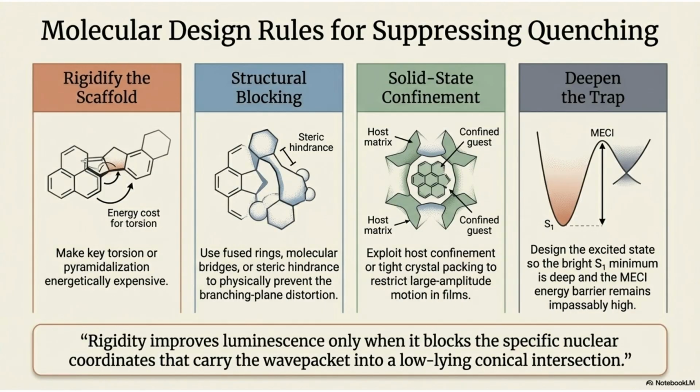Molecular design rules for suppressing quenching include rigidifying the scaffold, structural blocking, solid-state confinement to restrict motion, and deepening the trap by increasing the MECI energy barrier.